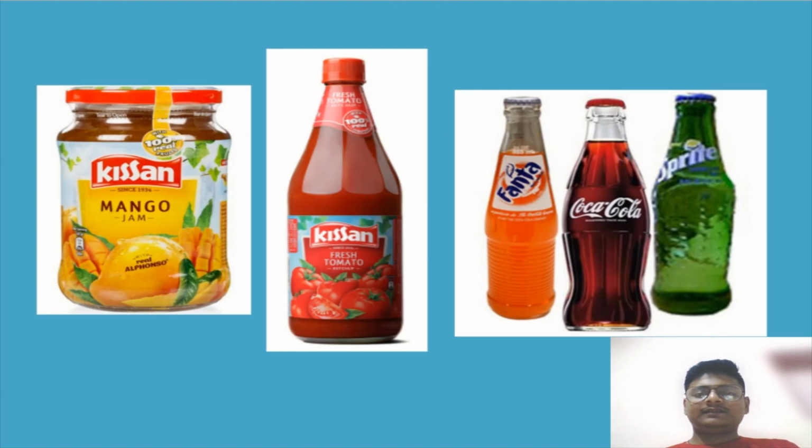What are these things? These are jam, sauce, Fanta, Coca-Cola, Sprite. These all have some preservative chemicals in them, and they are not the same preservatives. These have different preservatives, like common salt, sugar, oil, vinegar.